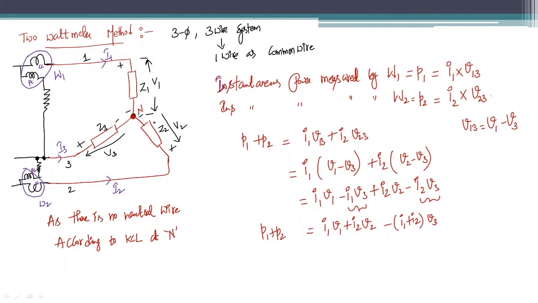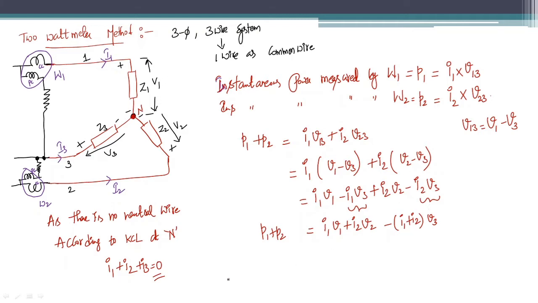I1 is entering, I2 is entering, and I3 is also entering. So according to KCL, the sum of the entering currents must be equal to the leaving currents. As there is no leaving current, the sum of all the currents must be equal to 0. So I1 plus I2 plus I3 is equal to 0. By applying KCL at neutral, as there is no neutral wire to allow the neutral current, the summation of all the currents is 0.